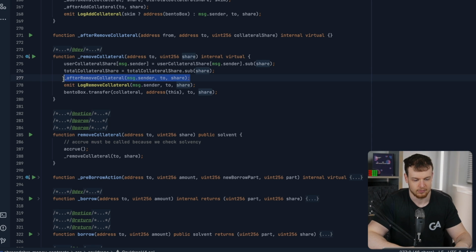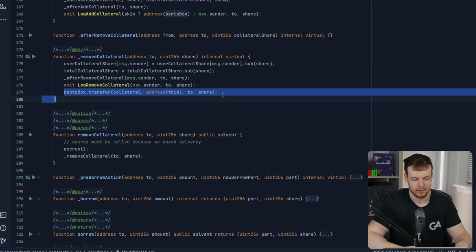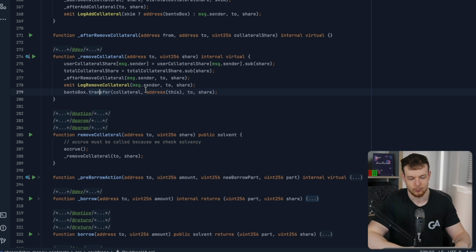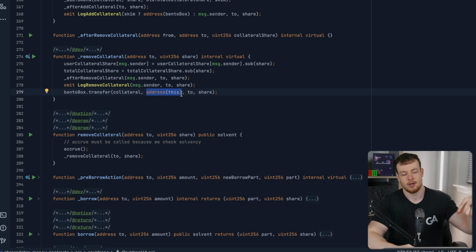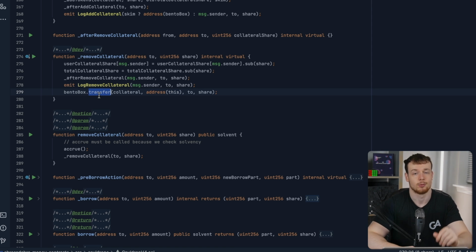And then there's this after hook. And then finally we have a bentobox.transfer. We transfer the wrapped ether, our collateral, from the Cauldron. So the shares belong to the Cauldron. Remember, when we call bentobox.transfer, we're transferring shares for the collateral token. The shares can be redeemed for the collateral token, transferring from the Cauldron to the to address, right?